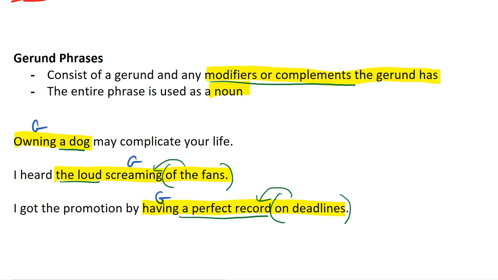Now in each of these cases, you can use the good old-fashioned pronoun test to see if these are in fact acting like a noun. So if I took out owning a dog and just put in it, it may complicate your life, it makes sense. I heard it. I got the promotion by it. So grammatically, it would always work, and therefore these are gerund phrases.